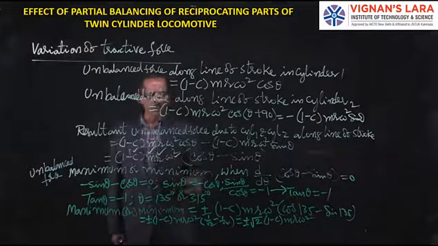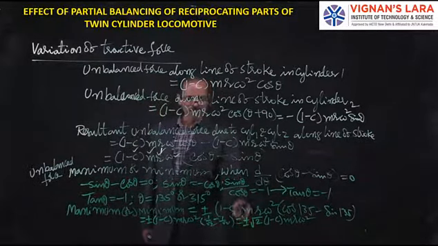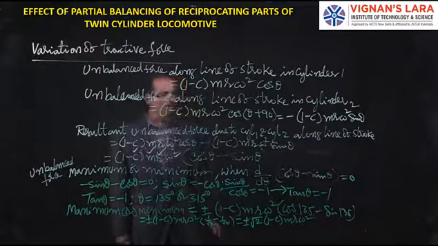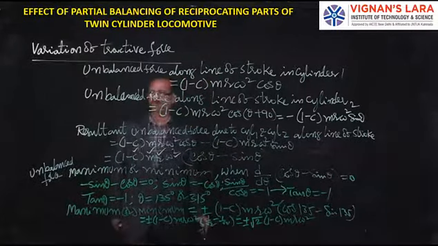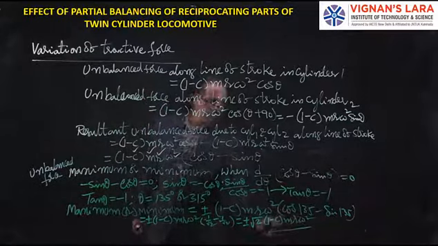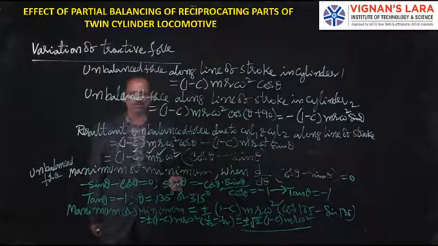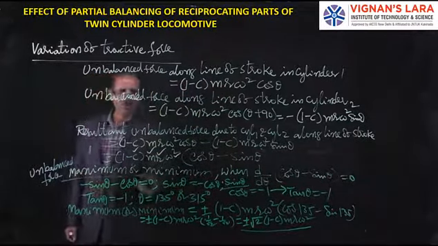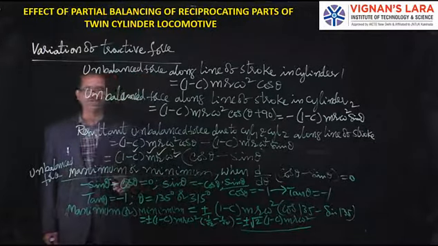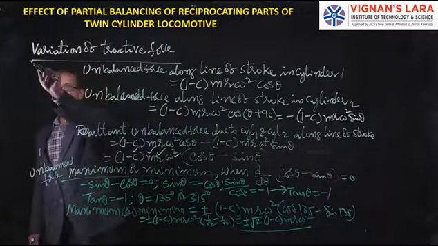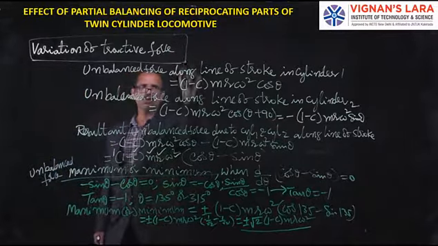So I can write simply plus or minus root 2 into (1 minus C) into m r omega square as the unbalanced force due to both the cylinders 1 and 2 along the line of stroke, which is called the variation of tractive force.